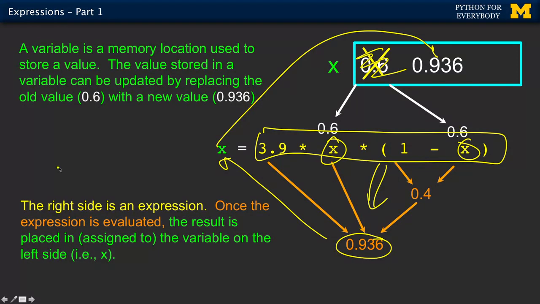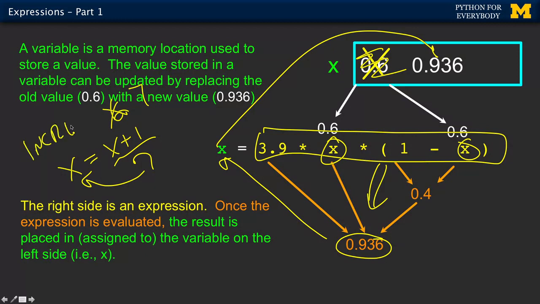And so sometimes we'll say something like x equals x plus 1, and that's our way of adding 1 to x. Whatever x is, maybe x is 6, this becomes a 7, and then the 7 goes into x and overwrites it. We call this increment. We'll see this soon. That's why you can put the same thing on both sides. Now in mathematics, x equals x plus 1 makes absolutely no sense, but in programming, it is one of the more common things that we do.